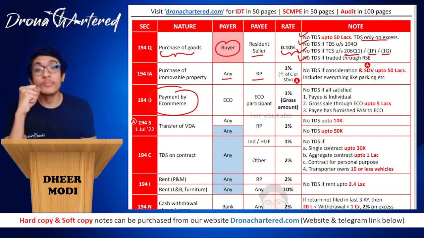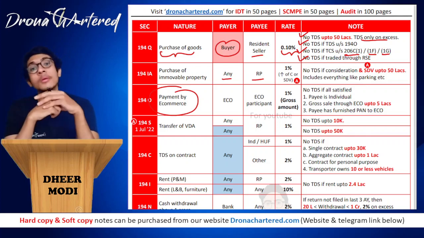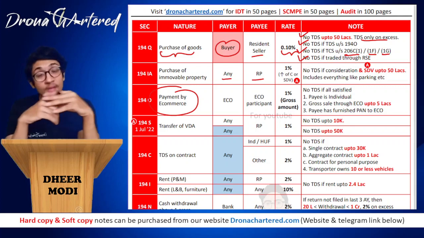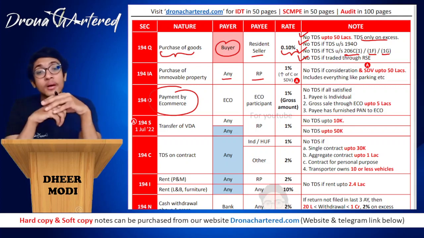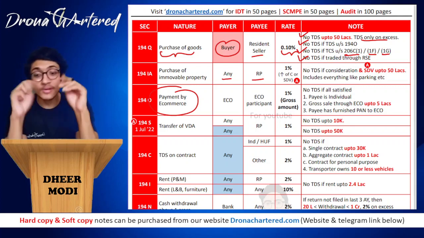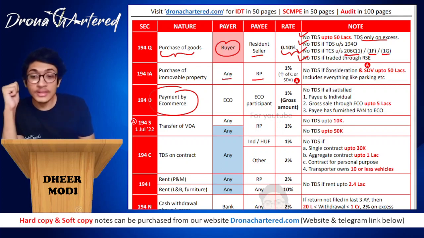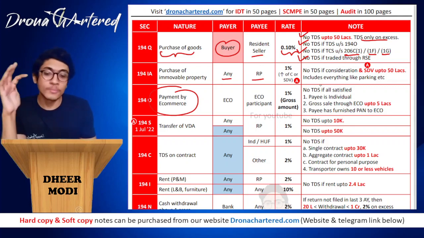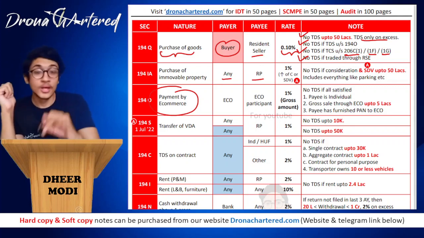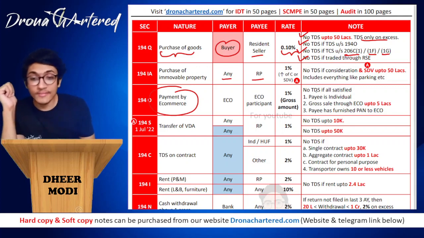So when you purchase an immovable property, you are paying some amount of money for the flat itself, but you will also be paying some parking charges, etc. So everything will be included. Okay, this was tested in your July 2021 exam. That is when I had written this paper, and I did this part wrong because I did not have proper notes. So therefore, do not make this mistake. Everything is included in this, and that is your section 194IA. So we have done section 194Q, 194IA.